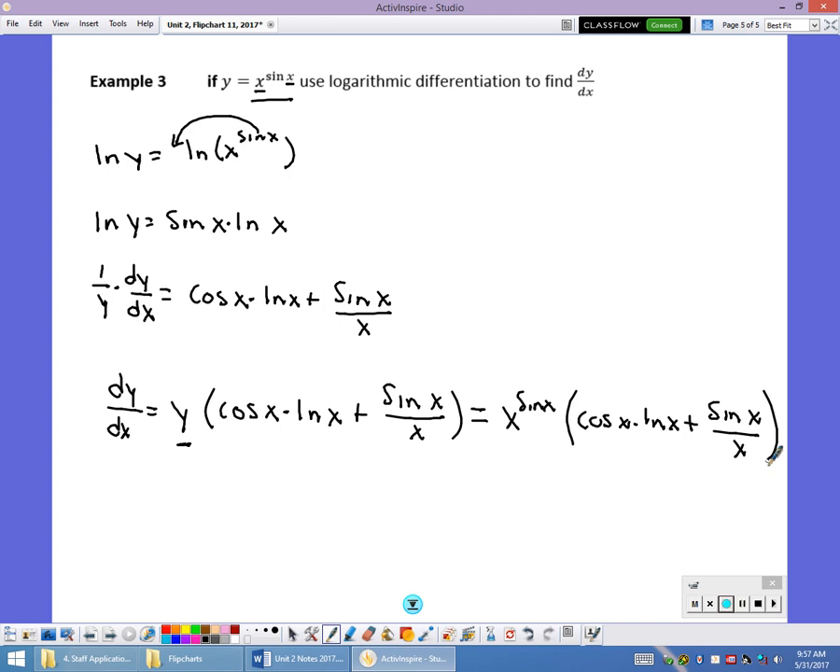Remember, with that logarithmic differentiation, you're only going to do this when you have something that has a variable in the base and a variable in the exponent. All right, so just memorize these derivative patterns. I'll talk to you back in class, and we'll get some clarification on any misunderstandings you might have.